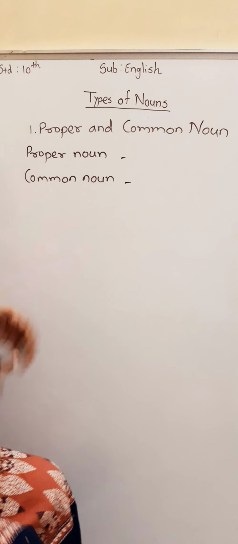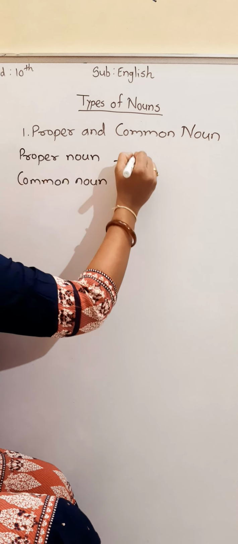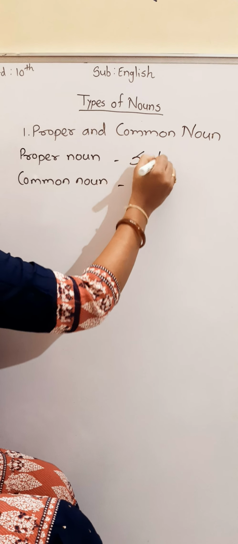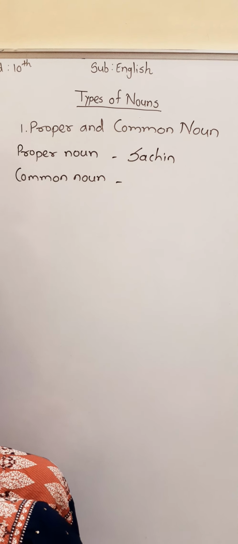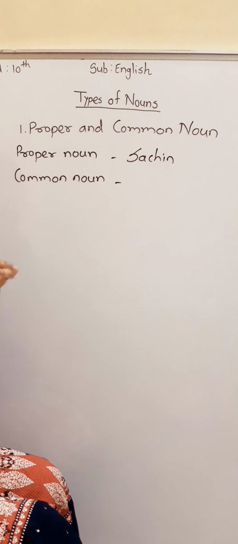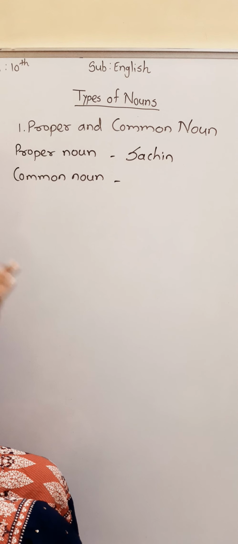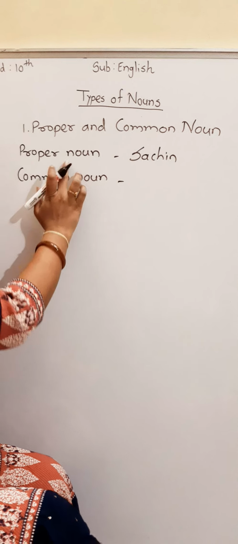Suppose I will write here name. Sachin, it is a name of a particular person. That's why it is a proper noun. We can't say anyone as a Sachin. Only one person will be there whose name is Sachin. So that is a proper noun.